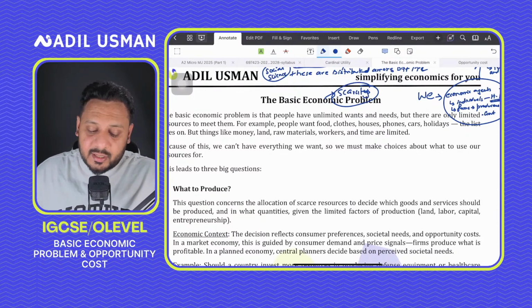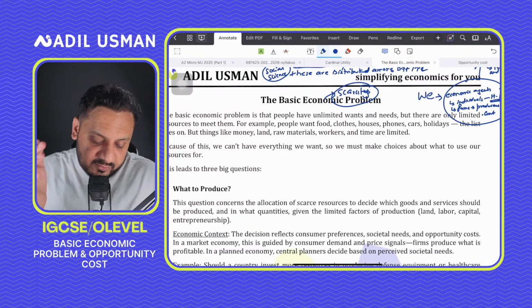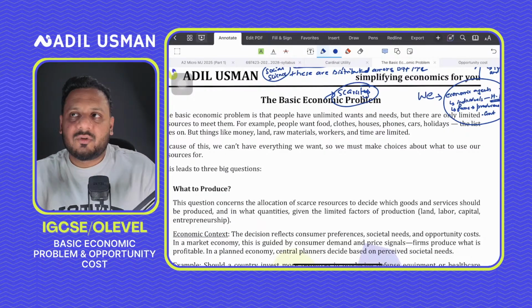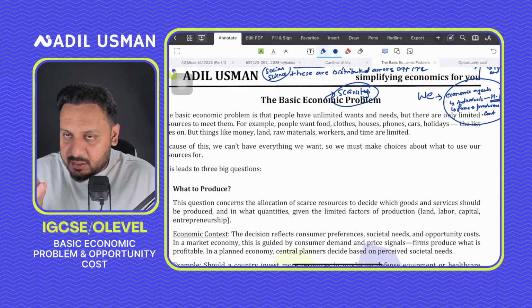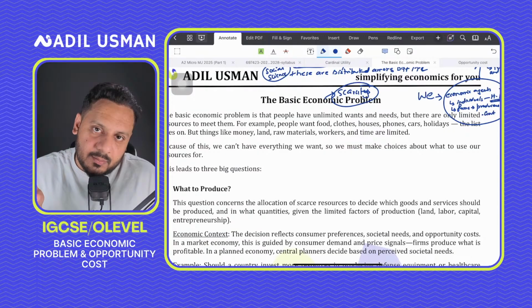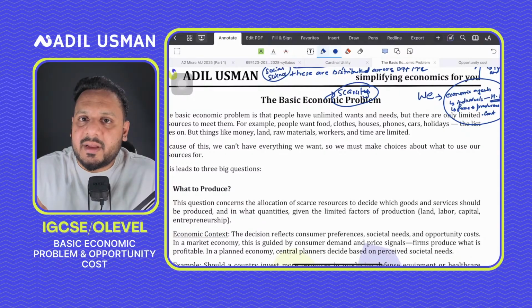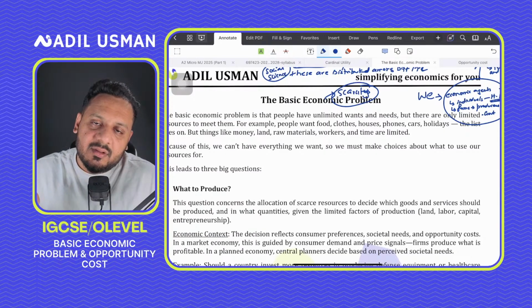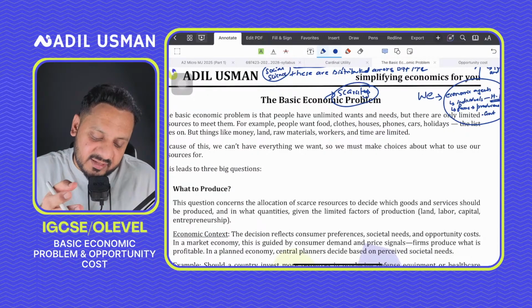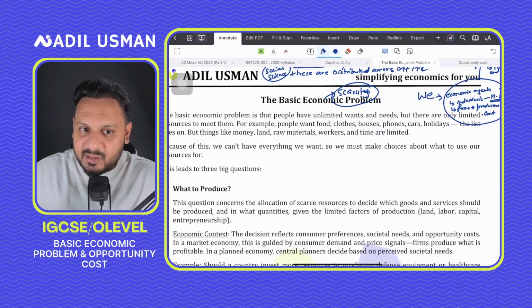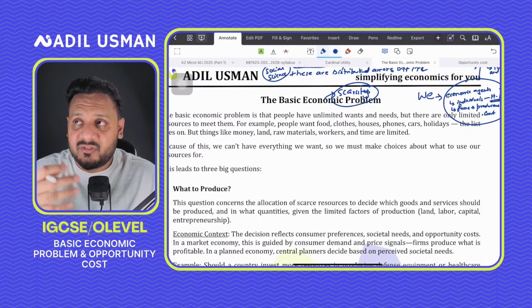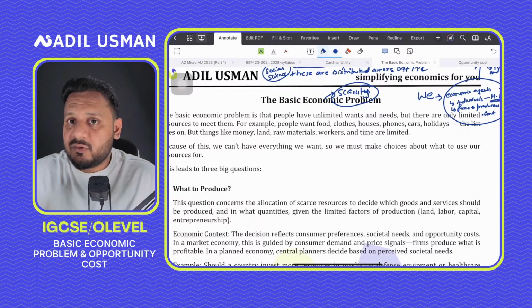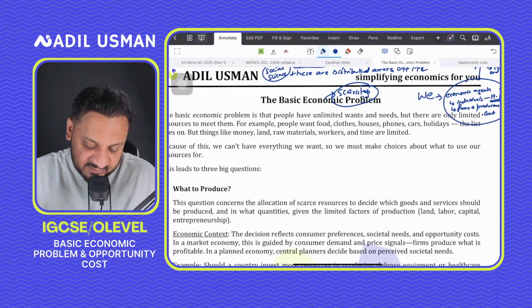Then comes the question of what to produce. Firms are also going to decide what to produce. The government also thinks about what has to be produced, while the producers also think about what has to be produced, right? And that is a fundamental question that economic agents need to answer because of scarce resources. You can't end up producing everything, right? So you need to produce and prioritize based on whatever is needed by the consumers, and hence we are saying that in a market economy, firms would produce what consumers prefer the most, while in a planned economy, the state itself would decide what needs to be made and produced based on the society's needs, right?